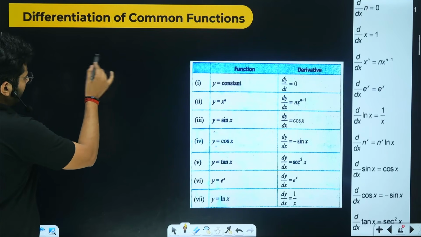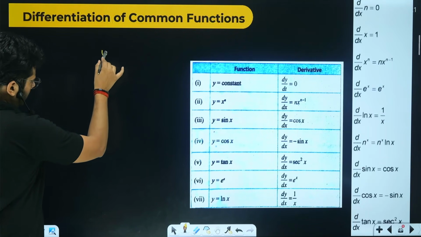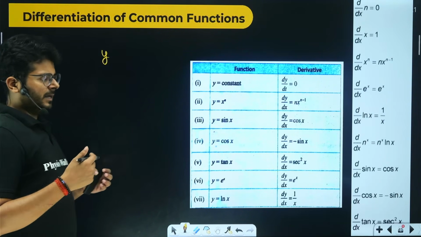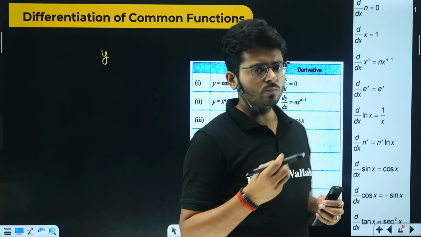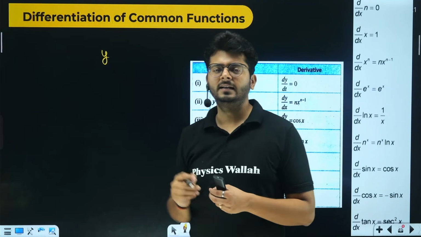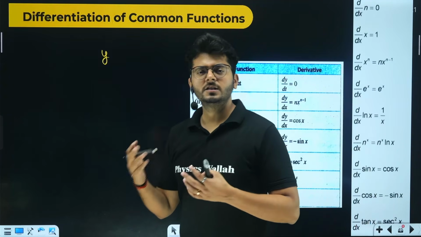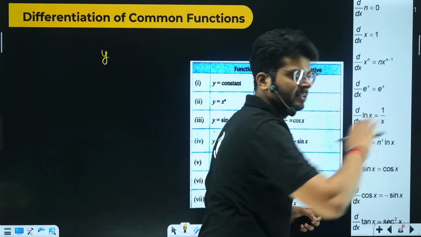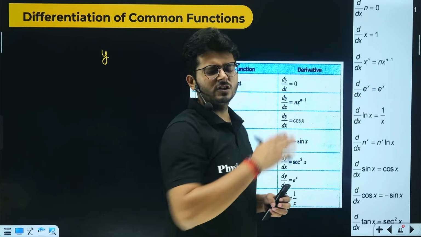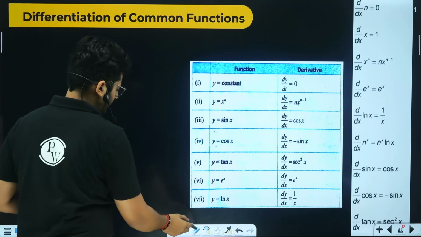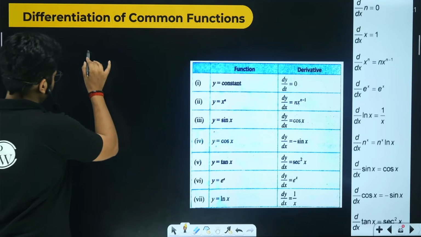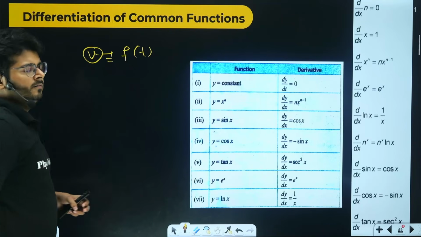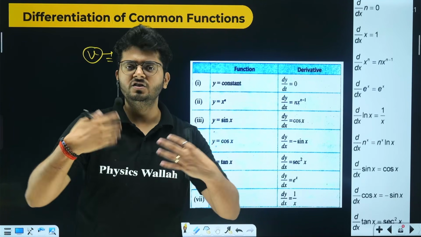Let's say there is a function called y, a function of x. Let's say that a particle is moving in the x direction and its velocity is changing. Right now the particle is moving slowly, then faster and even faster. So the particle speeds up, and its velocity is changing with time. A better way of saying it: we have a particle whose velocity is a function of time. That means velocity is changing with time.